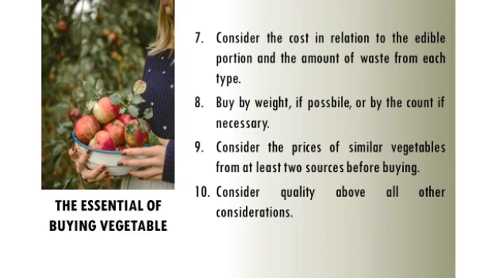7. Consider the cost in relation to the edible portion and the amount of waste from each type. The vegetables that you will purchase should be whole so that every portion will be useful. 8. Buy by weight if possible, or by the count if necessary. 9. Consider the prices of similar vegetables from at least 2 sources before buying. Compare and contrast prices from different stores or vendors. 10. Consider the quality above all other considerations.